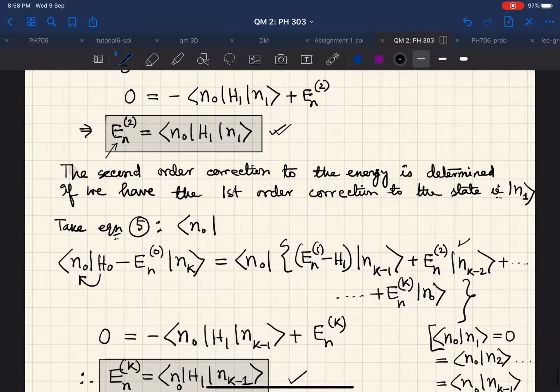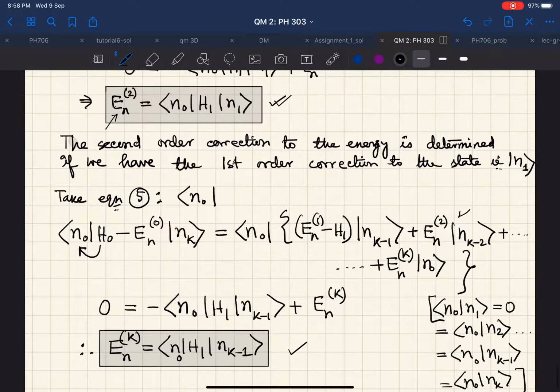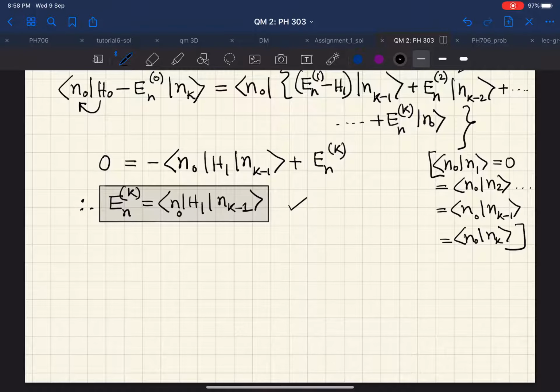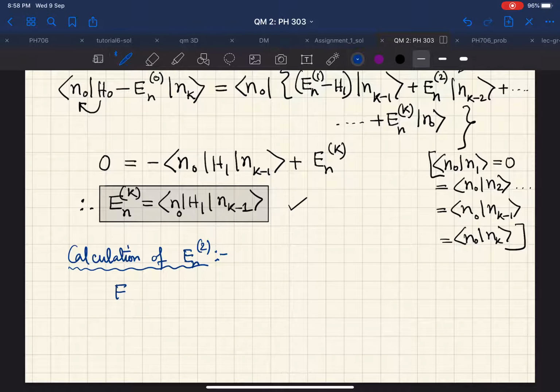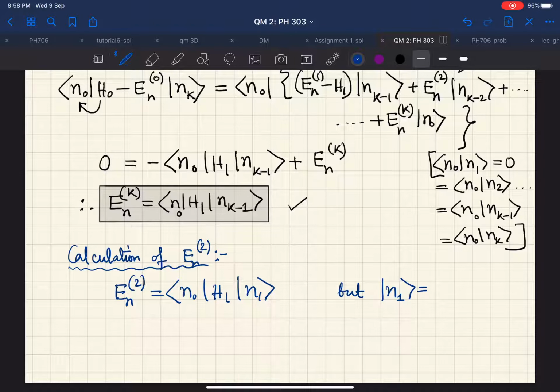So if you take this equation of En2, N0, H1, N1, so calculation of En2 or the second order correction. So that was En2, which we just have seen is N0, H1, N1. But we already know N1. What is N1? What was the first correction to the state?